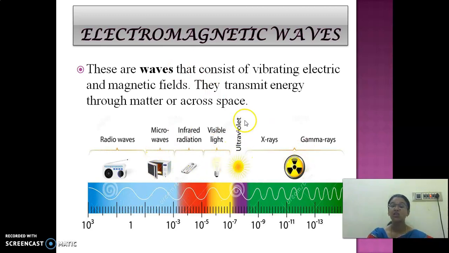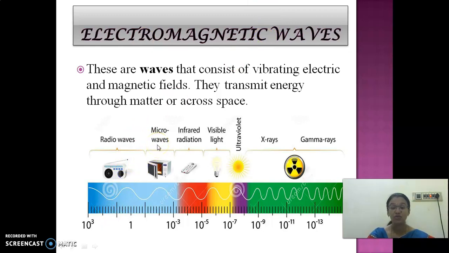Look at here, children. So these electromagnetic waves are divided into different regions based on their wavelength. Based on their wavelength, these electromagnetic waves are divided into 7 types. If you want, you can note it, children. Electromagnetic waves are divided into 7 types based on their range of wavelength. The first is radio waves. So radio transmitting signals are there, right? So the waves with this wavelength are called radio waves.